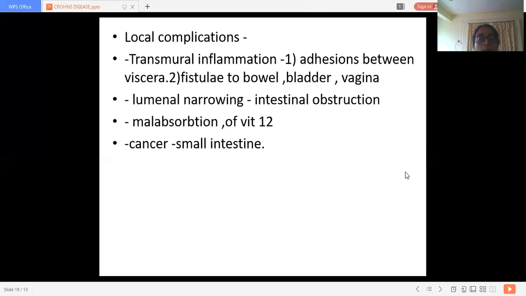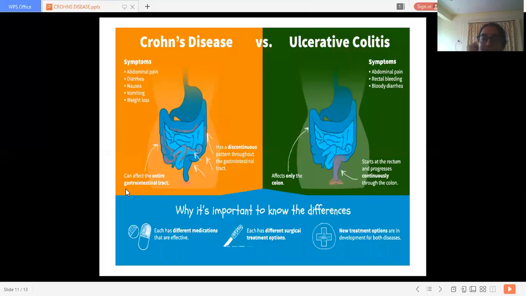So these are the local complications of Crohn's disease. The first is narrowing, then adhesions between viscera; narrowing will give rise to intestinal obstruction. Then a fistula may develop or open into the bowel, bladder, and vagina. Malabsorption of vitamin B12 and cancer of the small intestine. These are the complications of Crohn's disease. So up till now we discussed Crohn's disease. Then we are going to discuss the differentiation between Crohn's disease and ulcerative colitis.